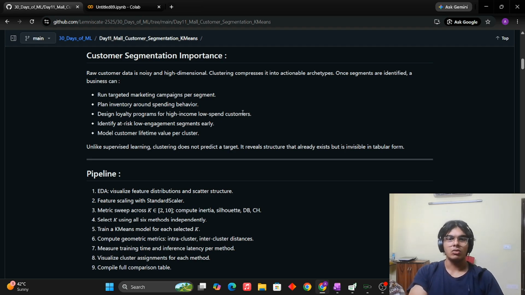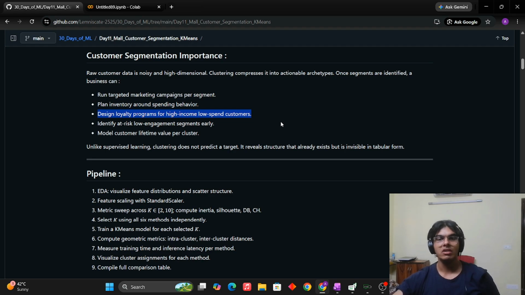This is also a very intuitive point: they can maybe make loyalty programs for high-income, low-spend customers. Let's say there's a high-income customer who always comes to the same store to buy the same thing. Maybe they can give out a lifetime card or those sorts of loyalty programs.